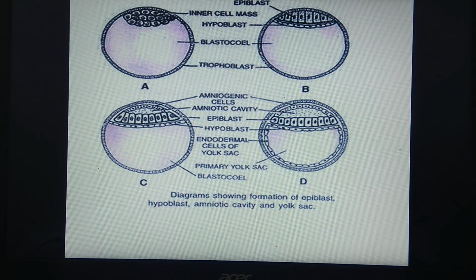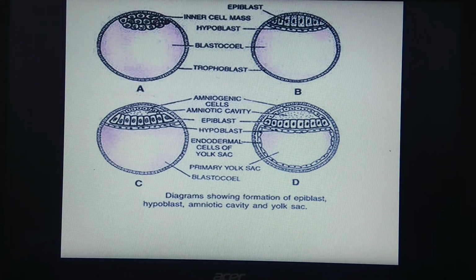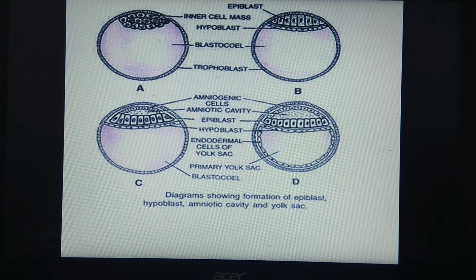Now see, we have this diagram for understanding the process of gastrulation. These are simplified diagrams. Let's see the labelings first. This outer layer of cells is called the trophoblast, on both diagrams.